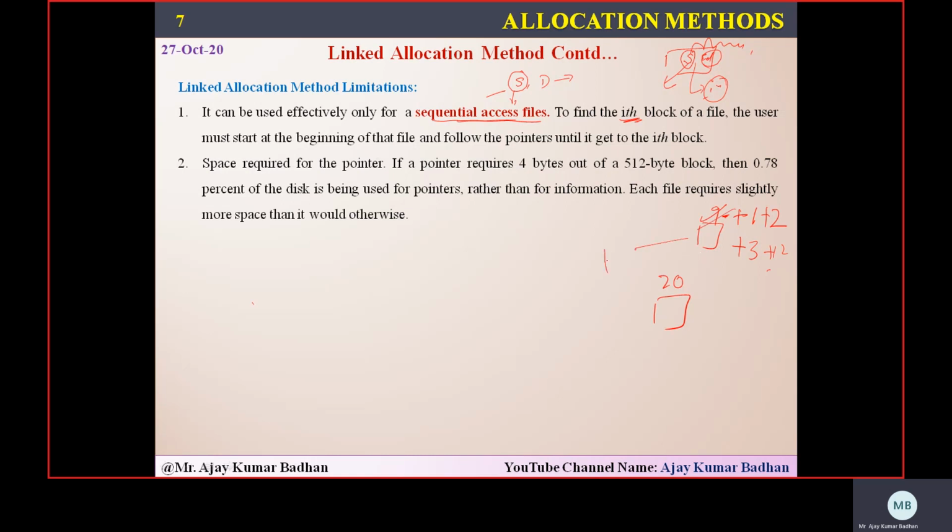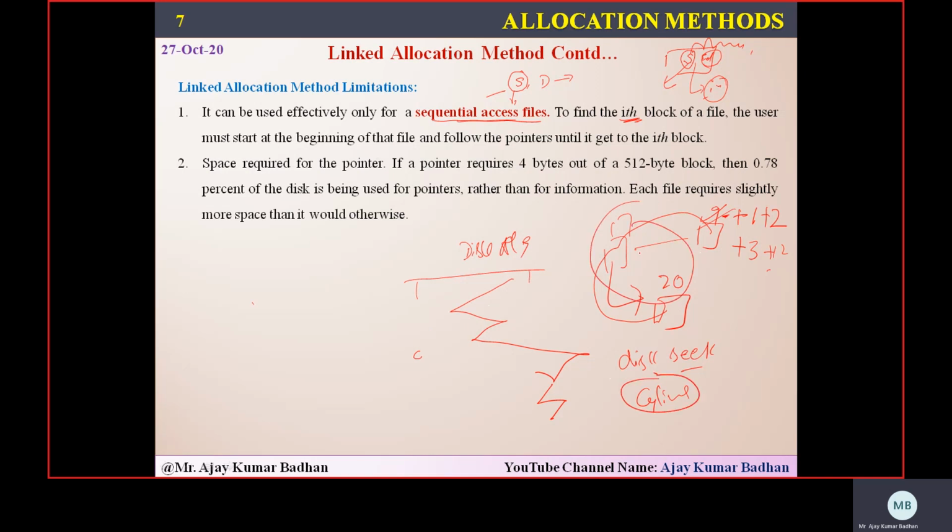Means 9. After that, it might be going to 17. From 17, it might be going to 20. So I need to search all this. When you're searching all these blocks, you are doing disk seek. You might have gone through disk scheduling algorithms, where we calculated the cylinders and drew a graph. Here, the number of cylinders will increase in this particular order when you are processing it.